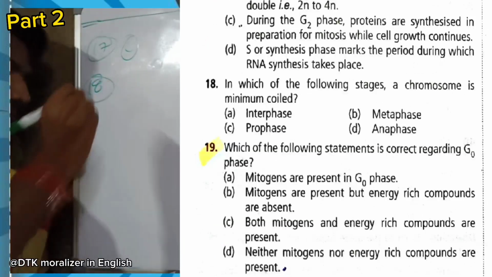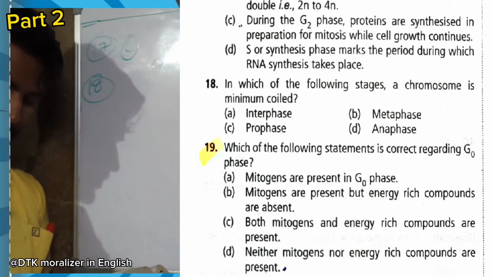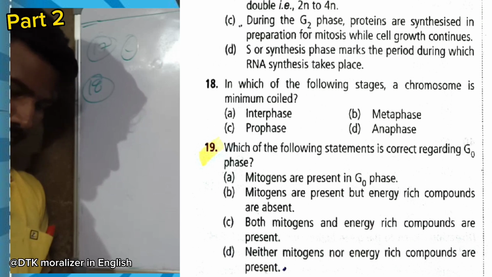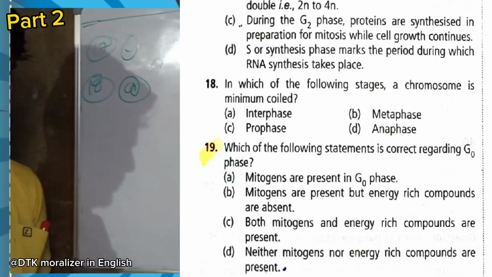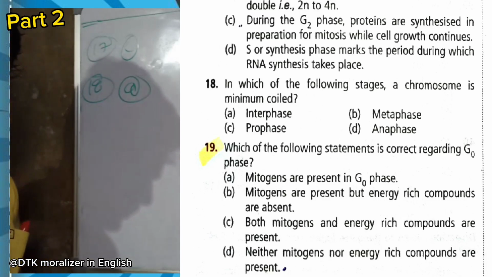Question number 18. In which of the following stages is a chromosome minimum coiled? That is interphase, because the remaining phases are included in M phase, which is the most condensed stage. So option A is right here.